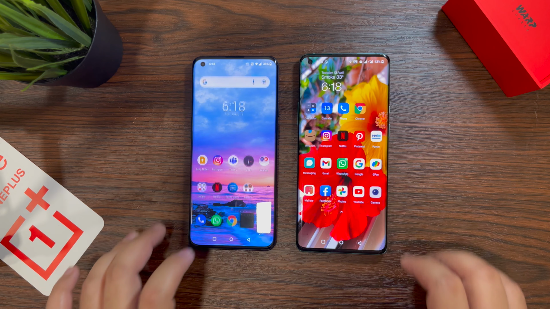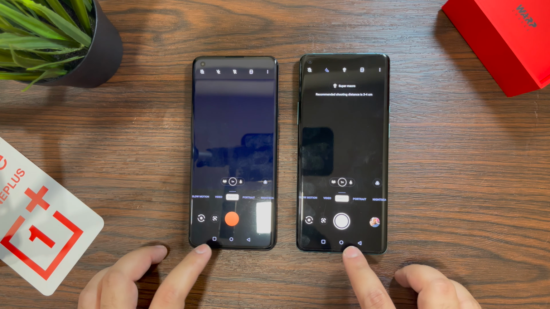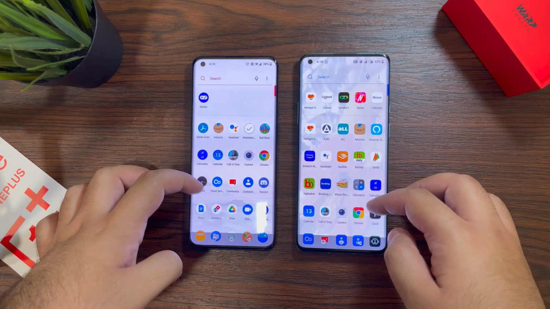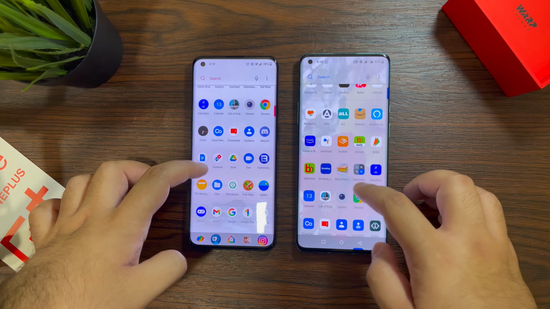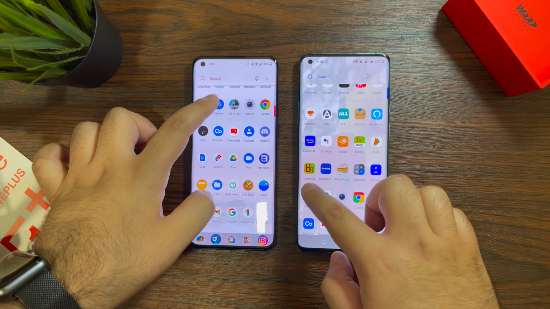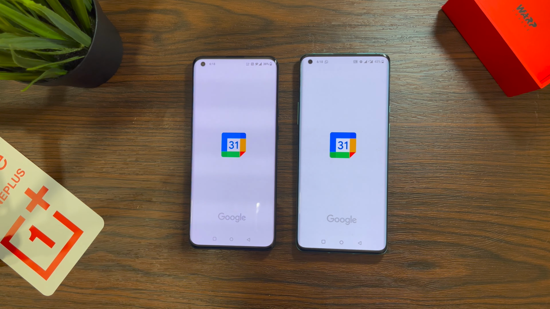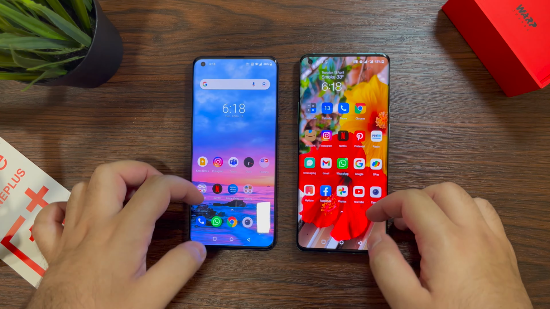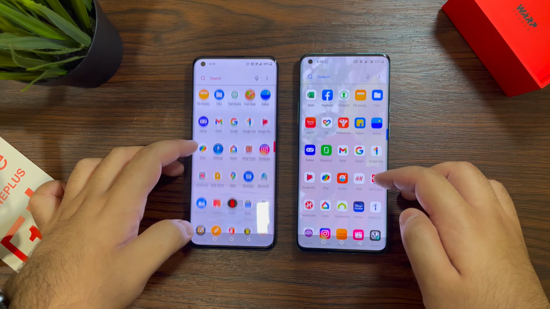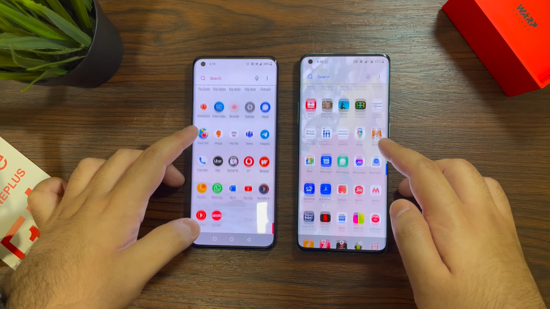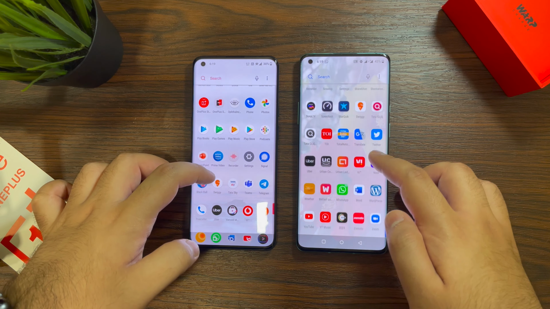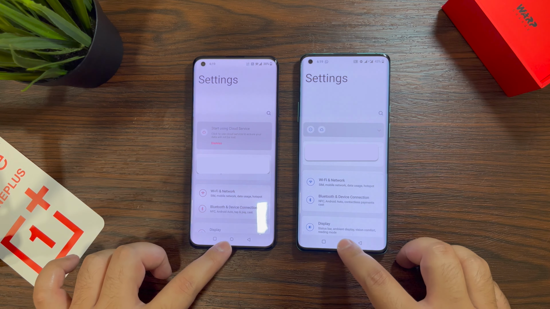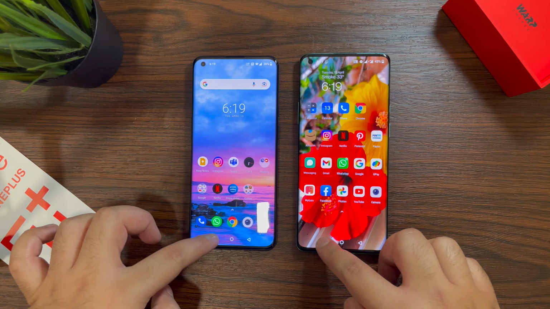Now with the camera, both the phones were exactly the same. I don't see a difference here. Let's look at another app. And here I think the OnePlus 8 Pro loaded the app first. So there are not too many differences between both these phones with respect to performance as well, except heavy tasks like gaming. One more, settings. This was also pretty identical, and the RAM management on both these phones is also really great.